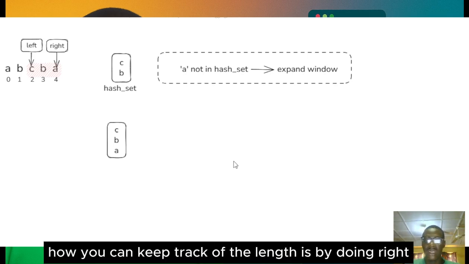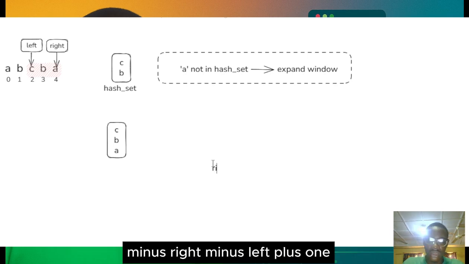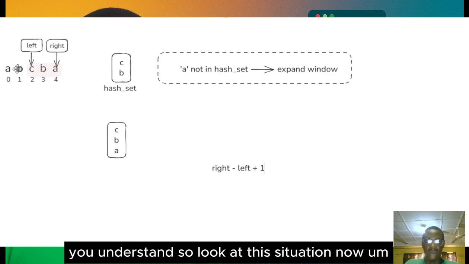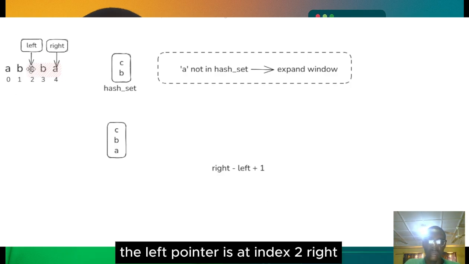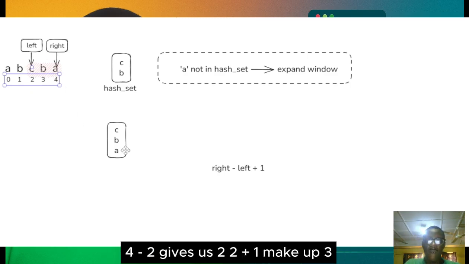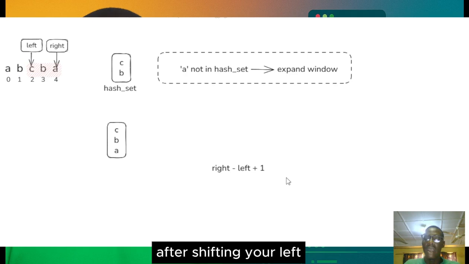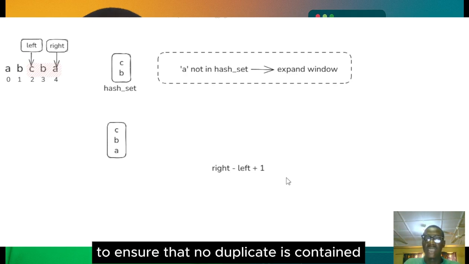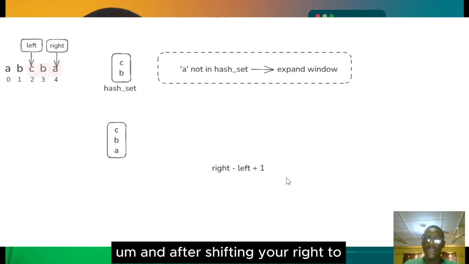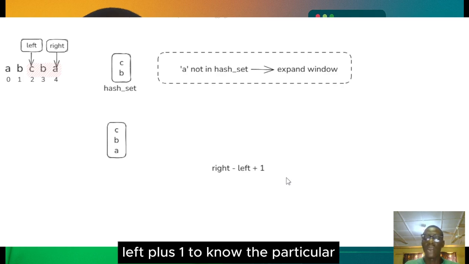Now you can keep track of the length by doing right minus left plus 1. You understand? So look at this situation now. The left pointer is at index 2, right? And the right pointer is at index 4. 4 minus 2 gives us 2. 2 plus 1 makes 3. So you see that 3 is the length of the window. So at any point in time, after shifting your left to ensure that no duplicate is contained, and after shifting your right to reach out as far as possible, you can always do right minus left plus 1 to know the current length of the window.